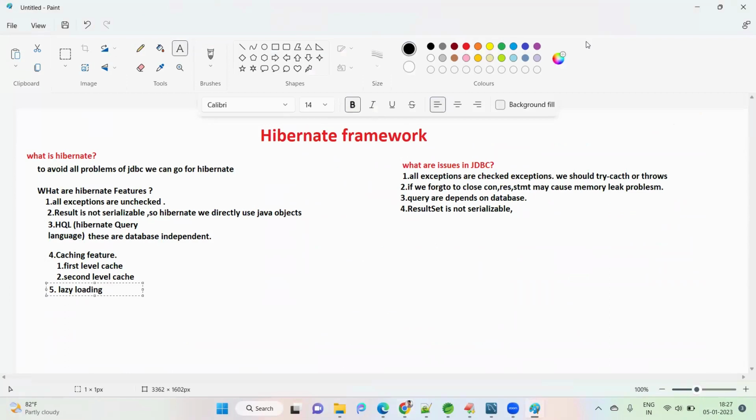Lazy loading. And the next feature is locking. What is locking? What is a lock? The locking mechanism.